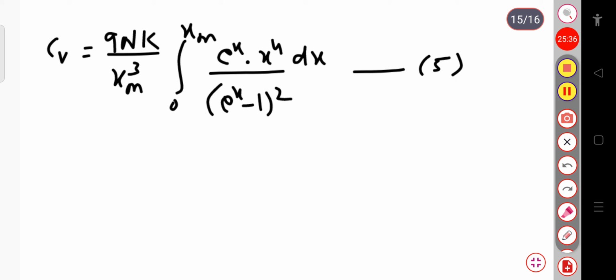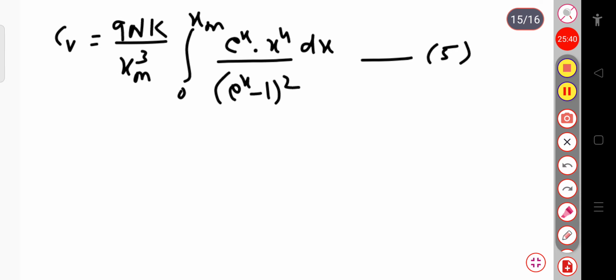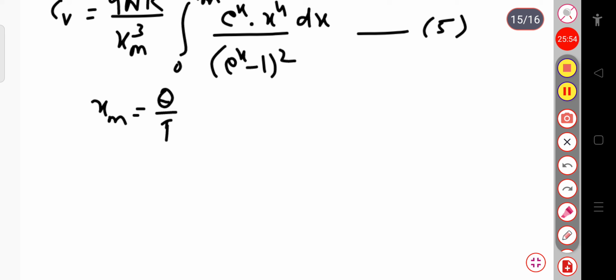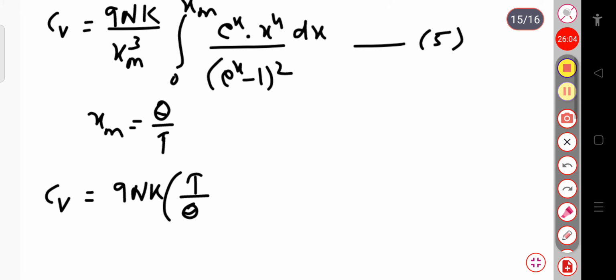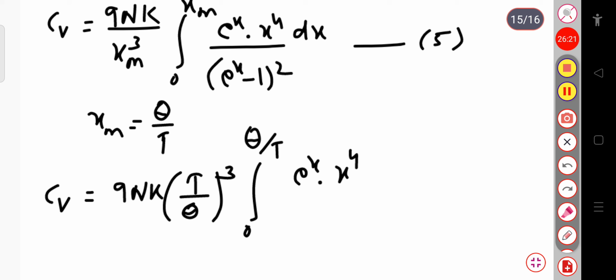Now when I consider this xm value, we know that it is the Einstein temperature theta divided by T. So this Cv, the specific heat at constant volume, we can write as Cv equal to 9nk into (T by theta) whole cube, that is, in place of xm cube we are simply substituting theta by T, into integration over 0 to theta by T of exponential x into x power 4 dx divided by (exponential x minus 1) whole square.